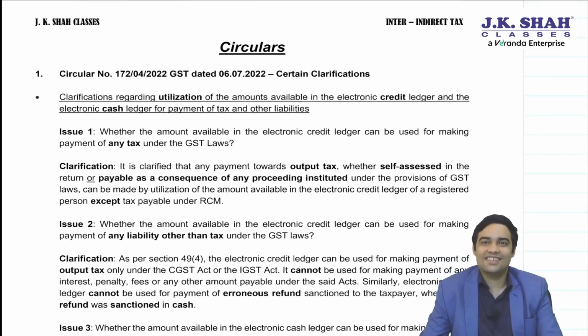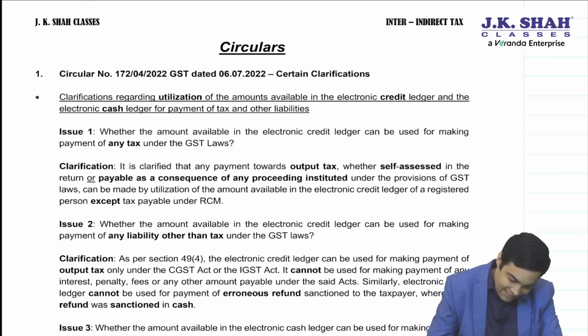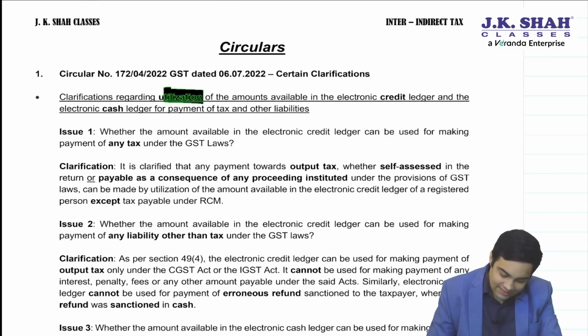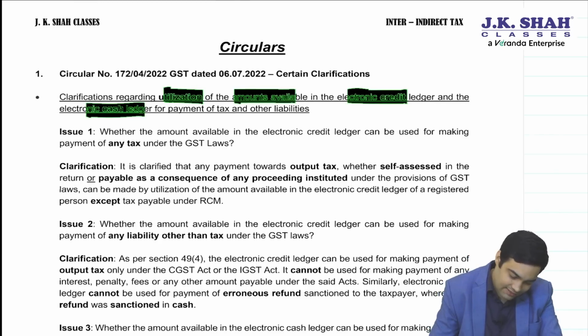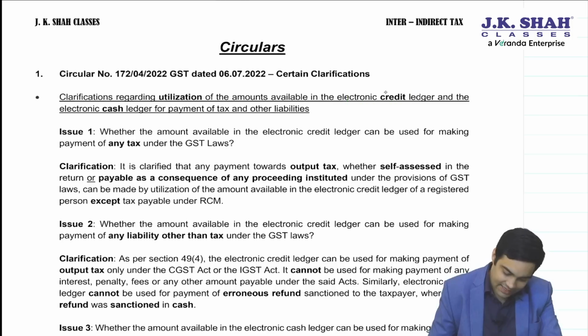Let's discuss the circulars which are newly issued and included in the statutory update book. Simple circulars, as we already know the law, it will be easy for us to deal with the circulars. Let's see. Clarification on utilizing amount available in e-credit ledger and e-cash ledger. How will you be able to utilize e-credit and e-cash ledger? Let's see. Issue 1.